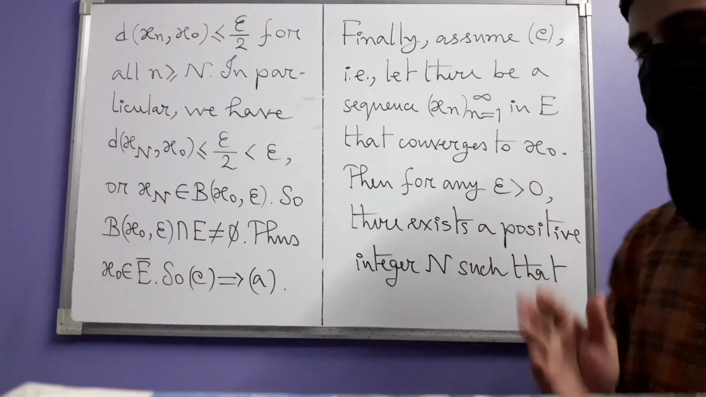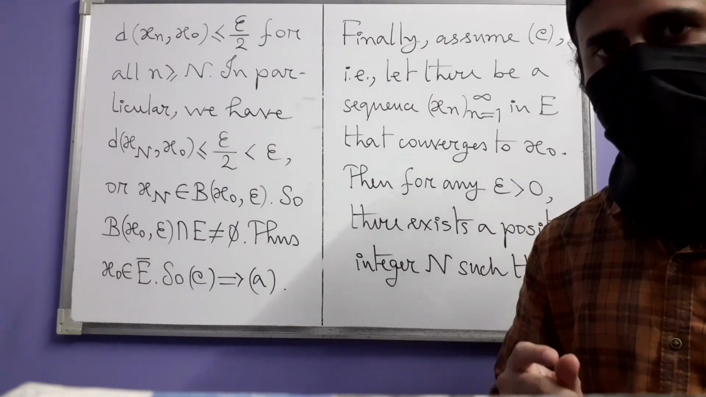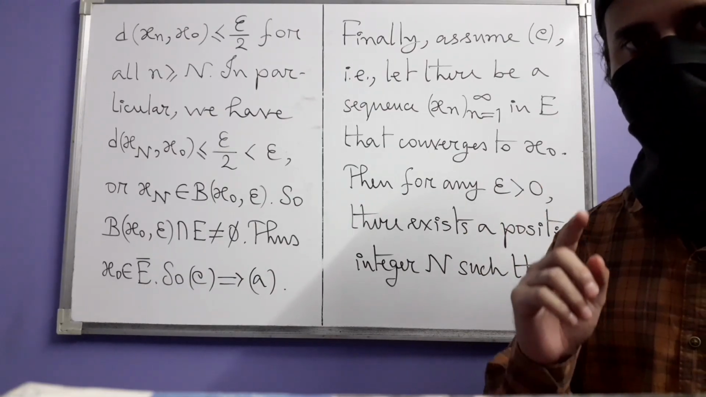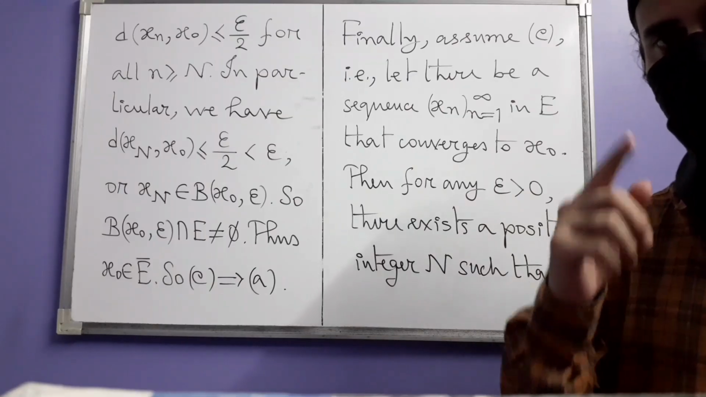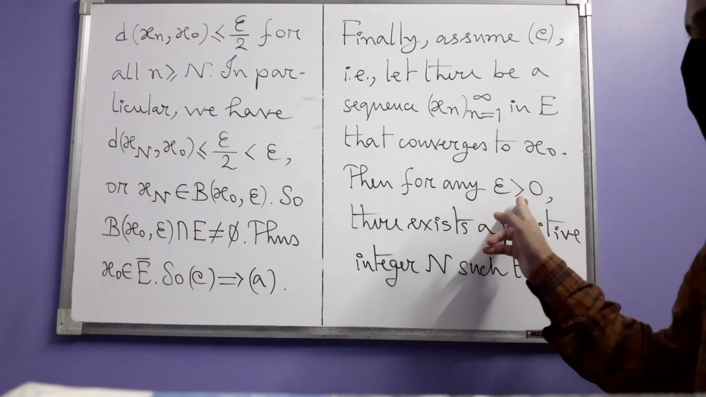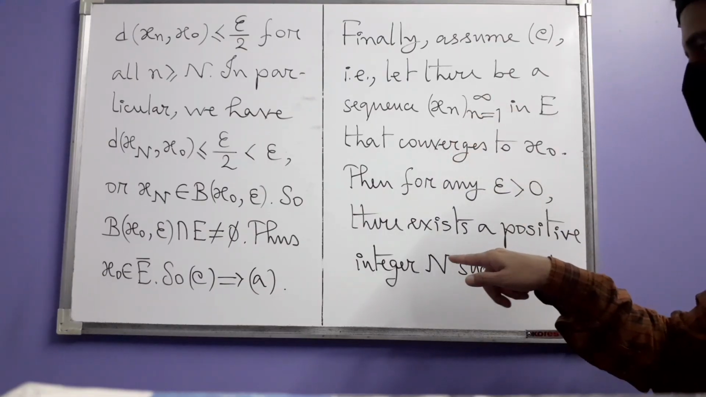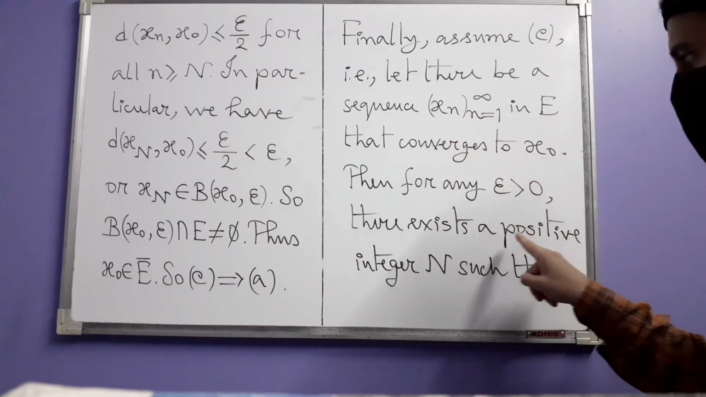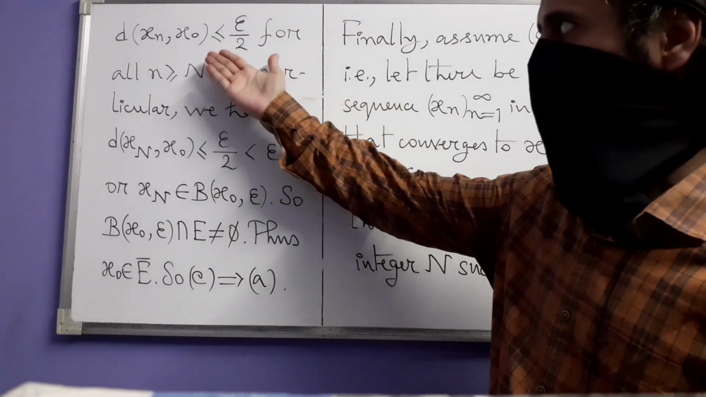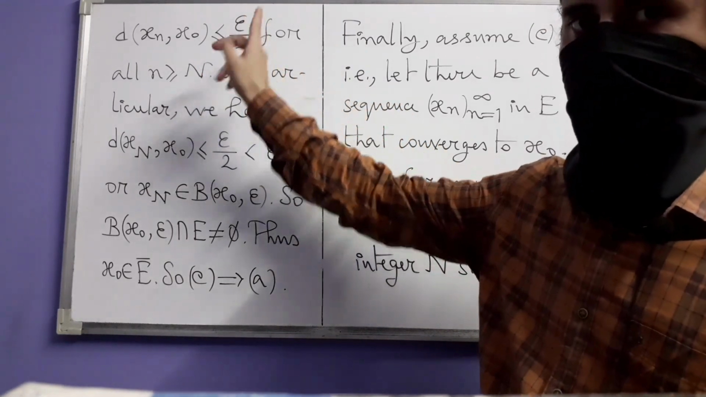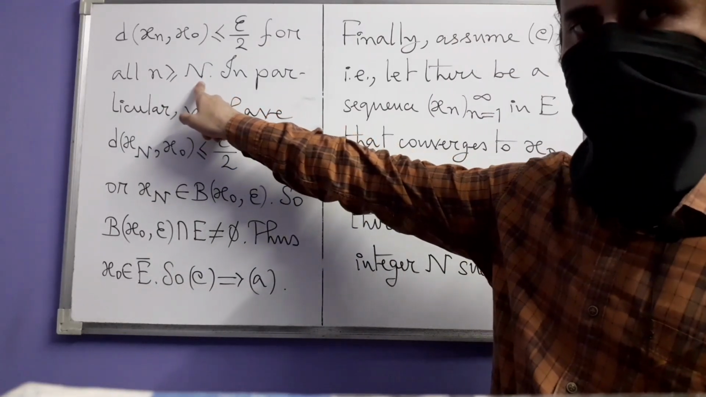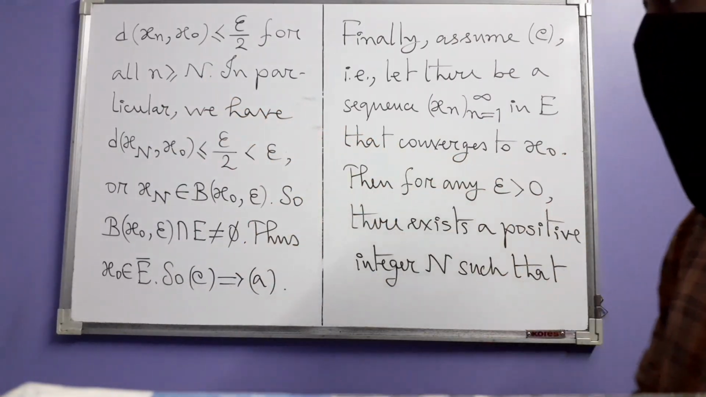Now what is it that we have to prove? We have to prove that the statement A is true. That means that x0 is an adherent point of E, that it belongs to the closure of E. So we choose any epsilon greater than 0. Because xn converges to x0, from this convergence, there exists a positive integer N such that the distance between xn and x0 is at most epsilon divided by 2 for all indices n greater than or equal to N. That's the definition of convergence.